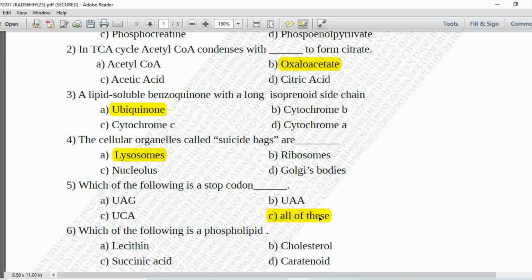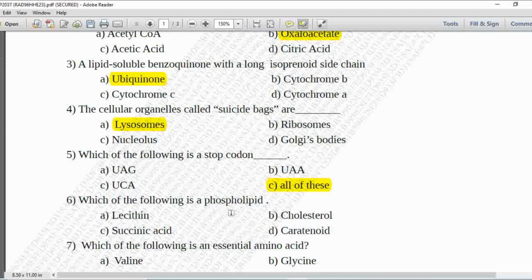Next, sixth MCQ, which of the following is a phospholipid? Option A is lecithin, B is cholesterol, C is succinic acid and D is carotenoid. Here the example of phospholipid is lecithin. So option A is correct.